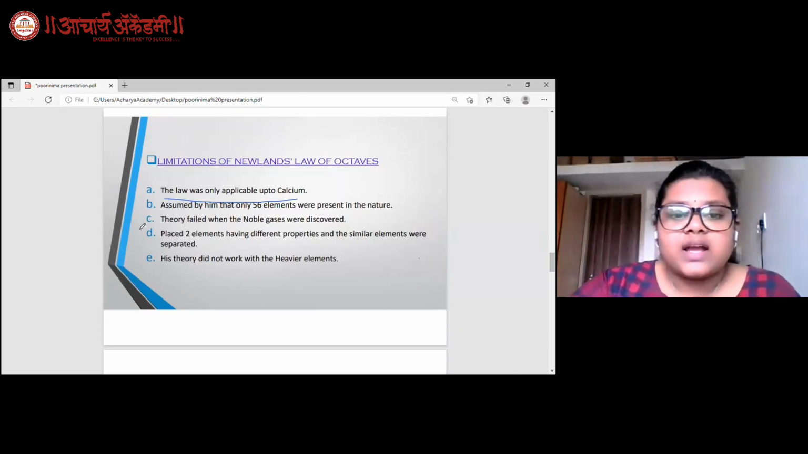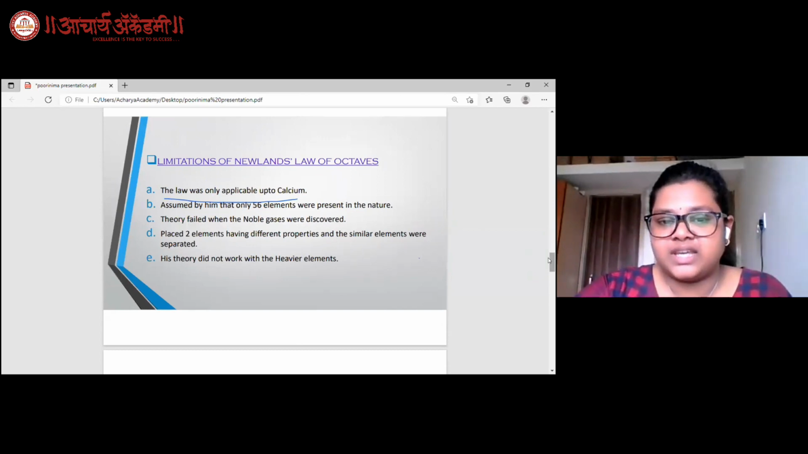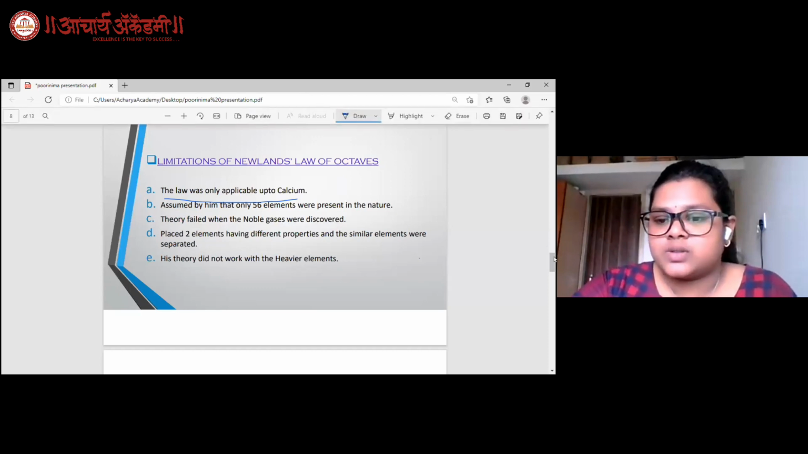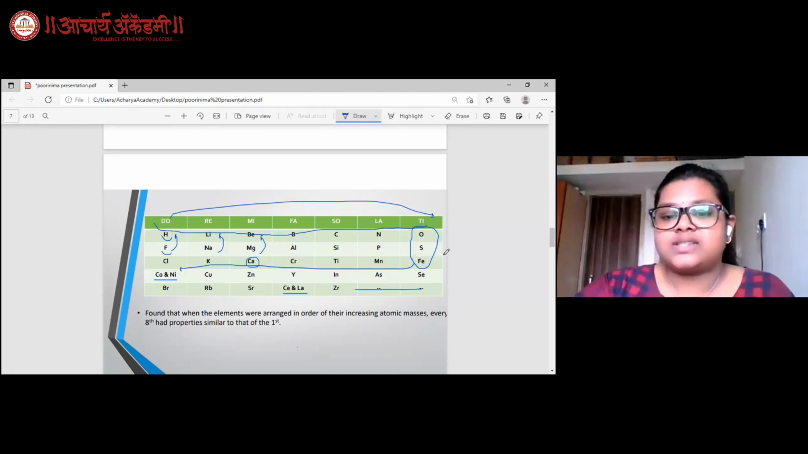Then, at the time Newlands studied these elements, only 56 were available, and he had assumed that no more would be discovered or artificially synthesized. So he had not left any place in his table for the newly discovered elements which were yet to come. Thus, when new elements were discovered, it completely disorganized the elements which were already placed in this table.